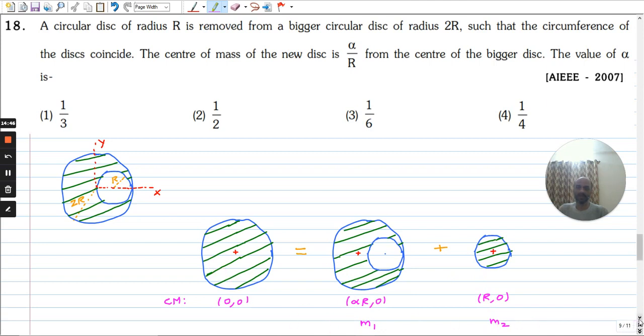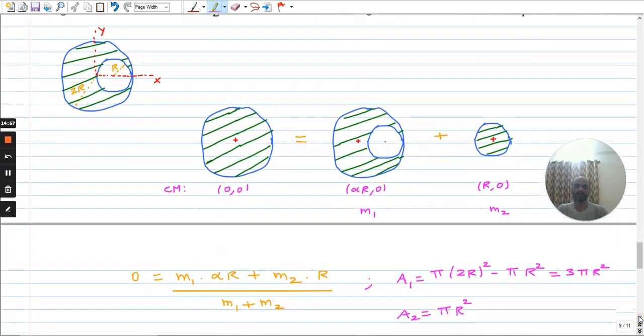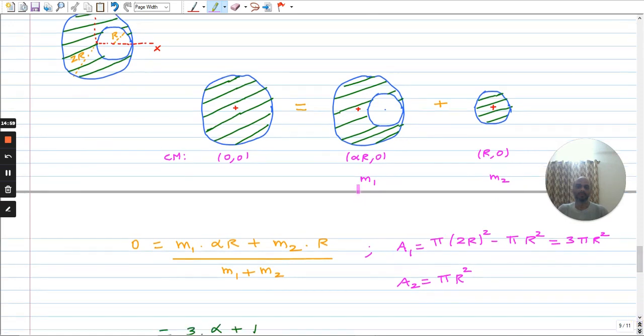Similarly, the moment of inertia will add if you keep the positions of the disk and the hole corresponding to the original positions, because moment of inertia depends on mass and its distribution. So the center of mass of this thing can be obtained from the center of mass of these two bodies. We are taking the origin of the x and y coordinates as the center of the disk without the hole. So 0 will be equal to m1 into alpha r plus m2 into r divided by m1 plus m2.